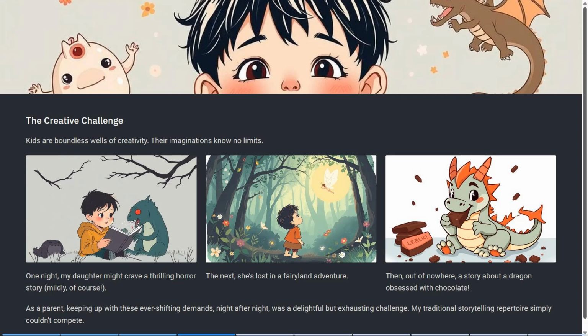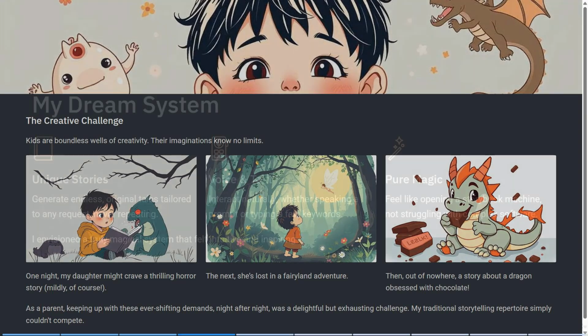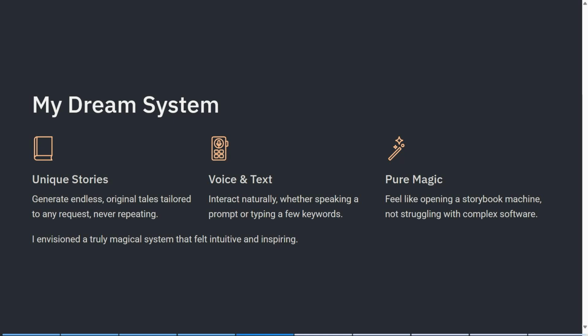As a parent, I simply couldn't keep up with her imagination every single evening. And that's when I realized maybe an automated workflow with some built in AI could help me create unique bedtime stories on demand.